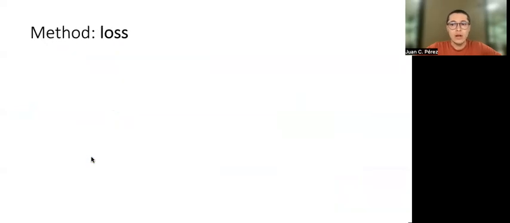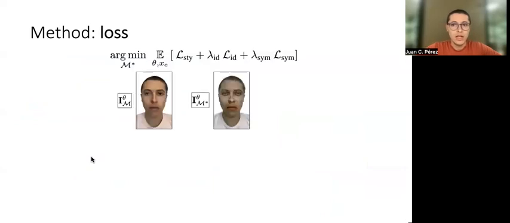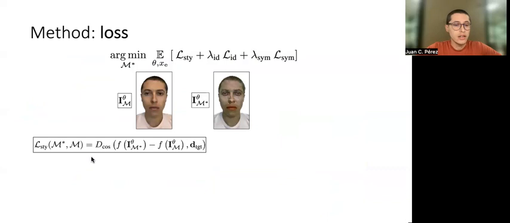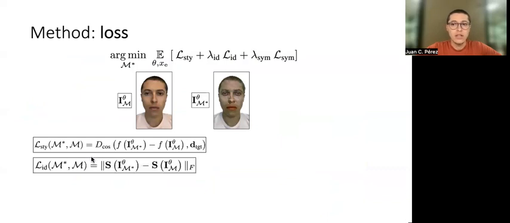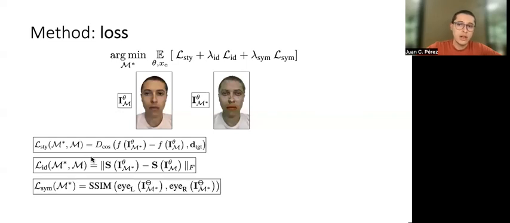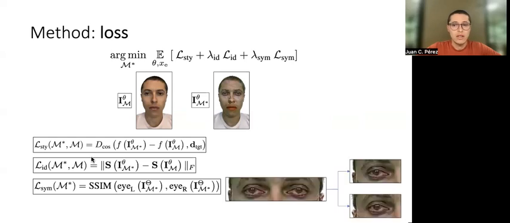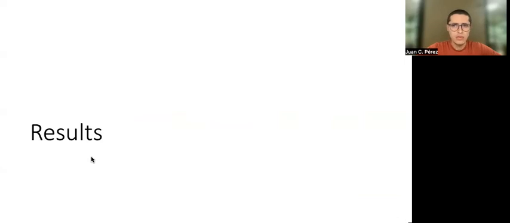Finally, we combine our stylization loss with 2 regularizers. First, the identity regularizer. The identity regularizer controls the degree to which the stylized avatar differs from the original avatar. On the other hand, the symmetry regularizer avoids styles that induce asymmetrical artifacts around the avatar's eyes, which users may find unattractive. Here are some results.